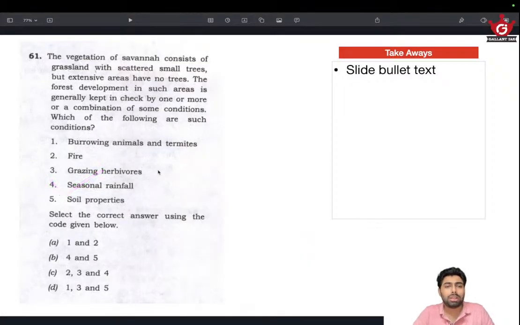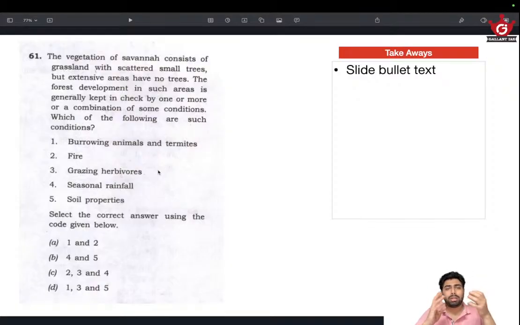Then next one. The vegetation of savanna consists of grassland with scattered small trees, but extensive areas have no trees. The forest development in such areas is generally kept in check by one or more or a combination of some conditions. Which of the following are such conditions?